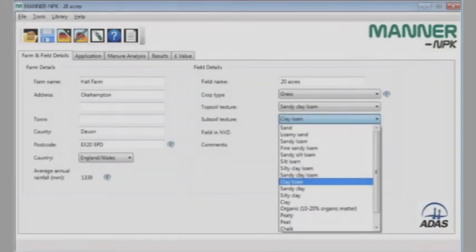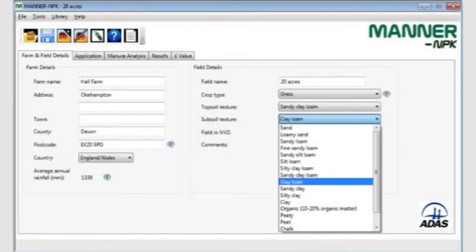How much does soil type and weather influence nitrate leaching losses? The amount of nitrogen lost via leaching when manure is applied in the autumn to winter period will depend on a number of factors. Firstly, the amount of readily available nitrogen in the manure that is at risk of loss. Slurries have a higher ammonium content than farmyard manures, and so nitrate leaching losses will be higher.